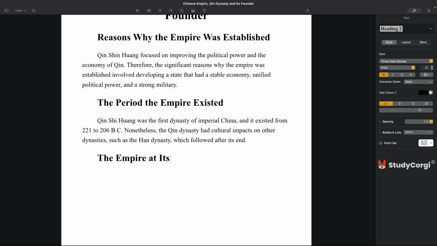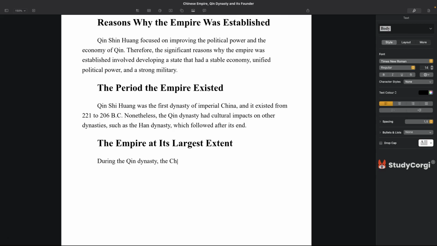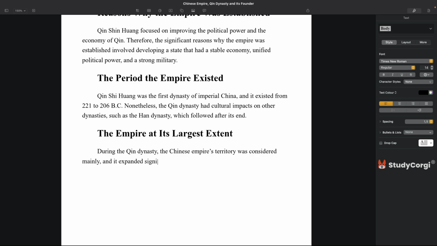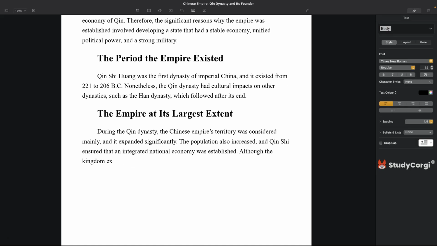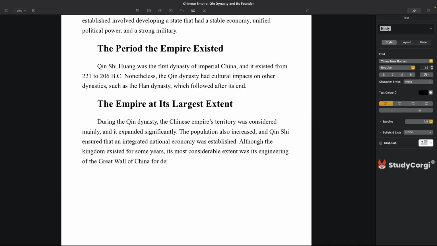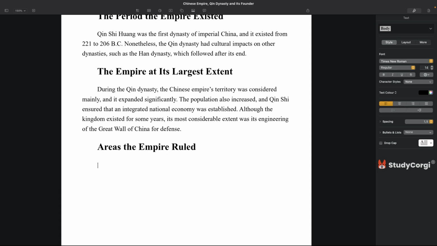The empire at its largest extent. During the Qin dynasty, the Chinese empire's territory expanded significantly. The population also increased, and Qin Shi Huang ensured that an integrated national economy was established. Although the kingdom existed for some years, its most considerable achievement was its engineering of the Great Wall of China for defense.